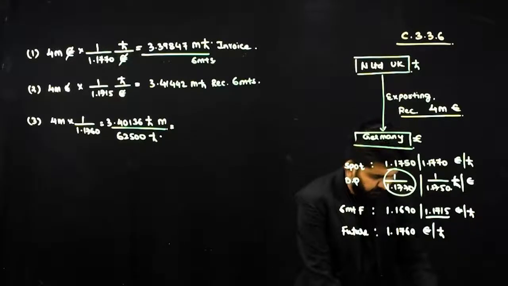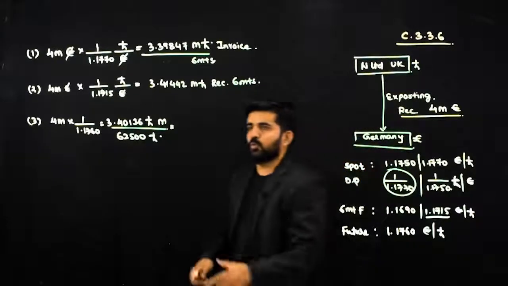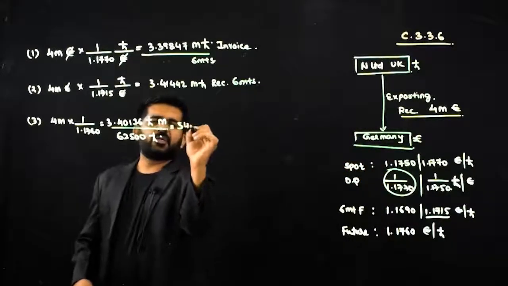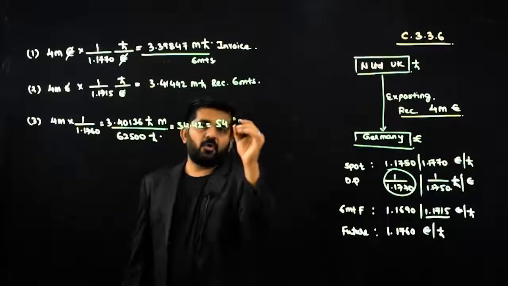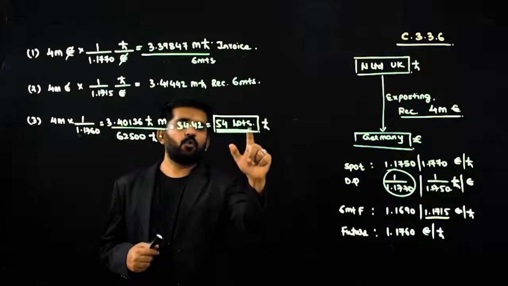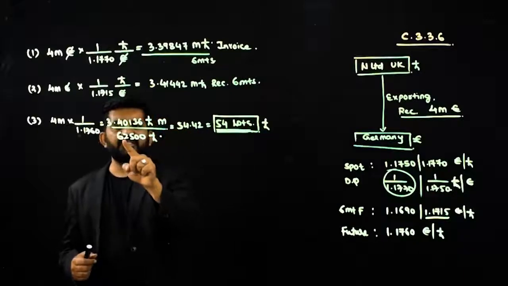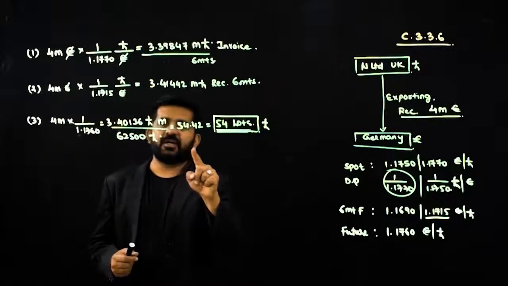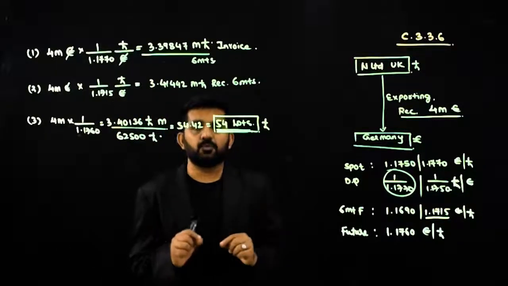So it is 54.42. I will be taking 54. So these are 54 lots of pound, where one lot is having 62,500 pounds. Now try to understand how exactly the future will work.